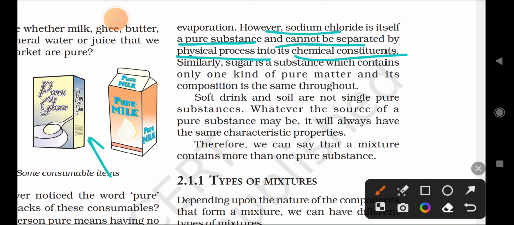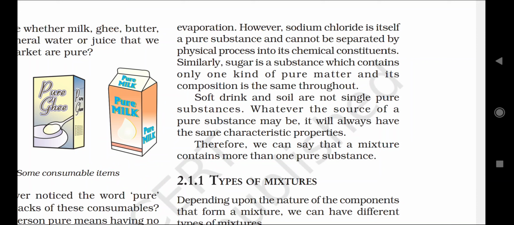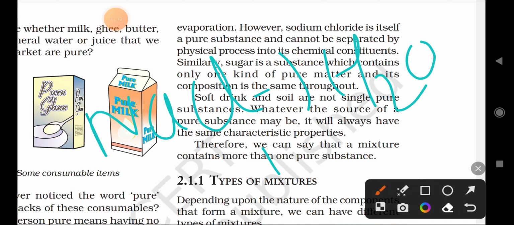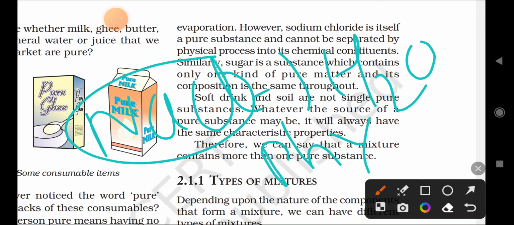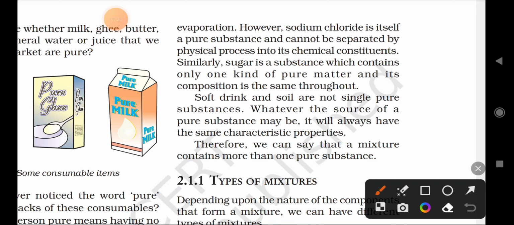NaCl is what? A pure component, a pure compound. We cannot separate sodium and chlorine by a physical process. So we can separate sodium chloride or salt from water, correct? By a physical process, by the method of evaporation. But we cannot separate sodium chloride into sodium and chlorine by a physical method.